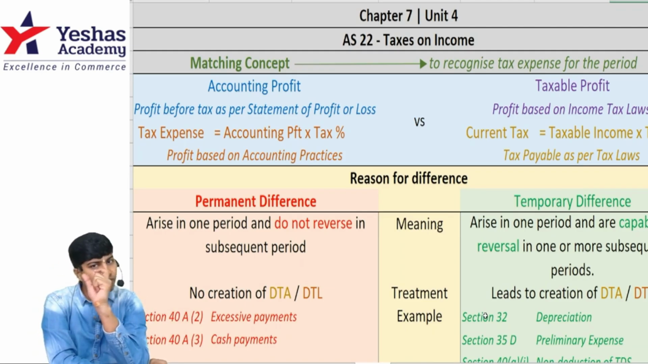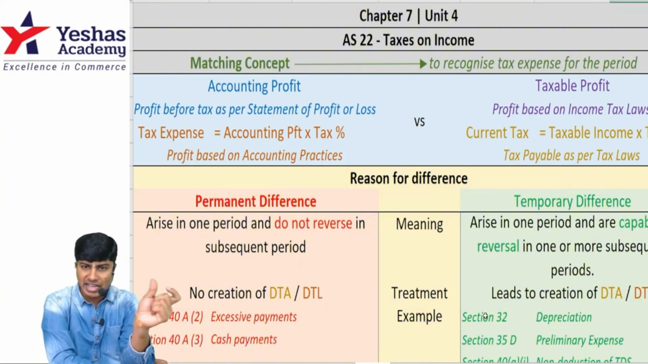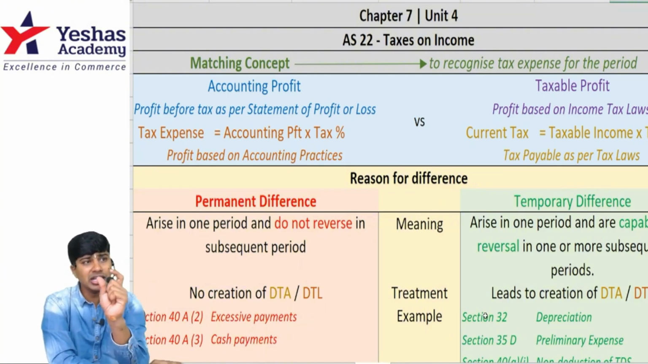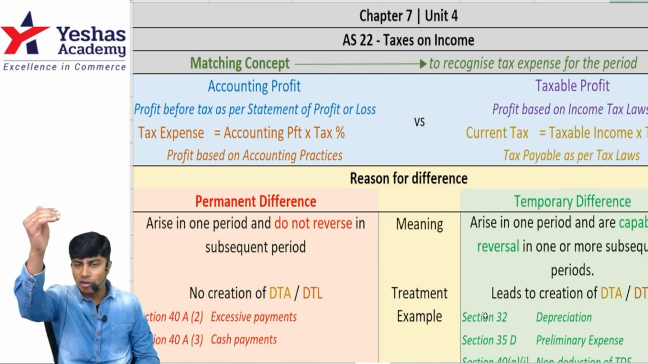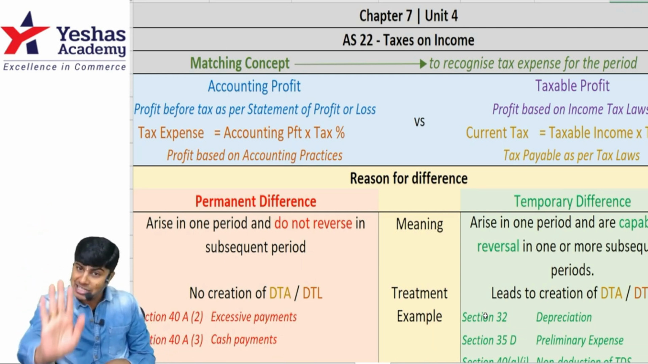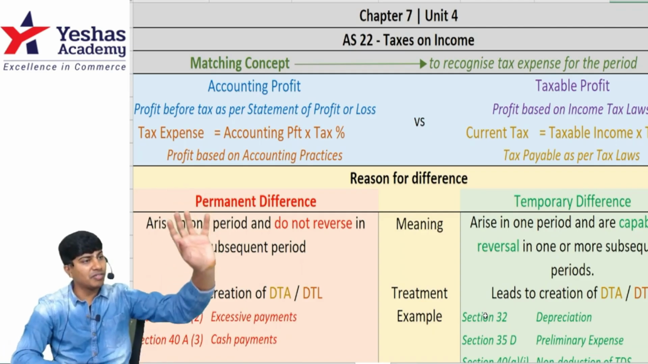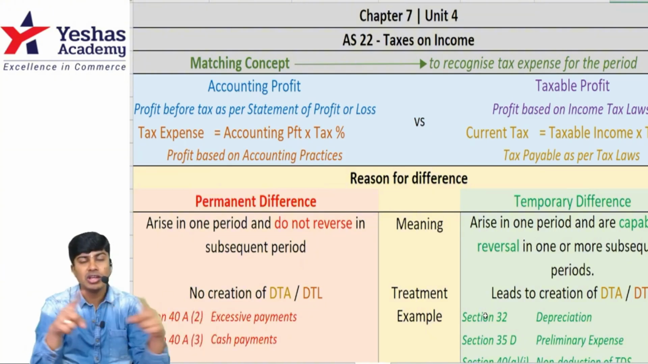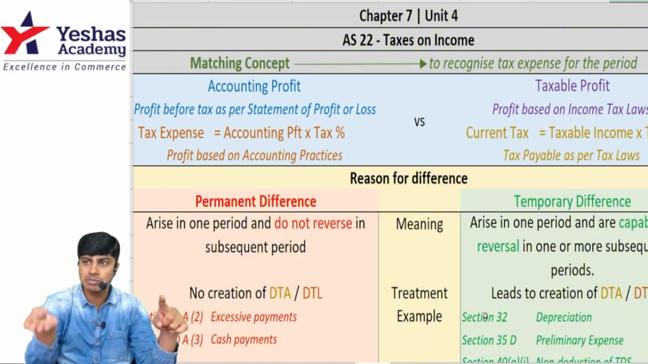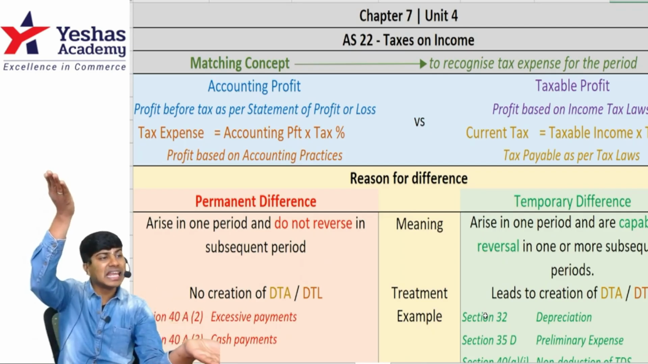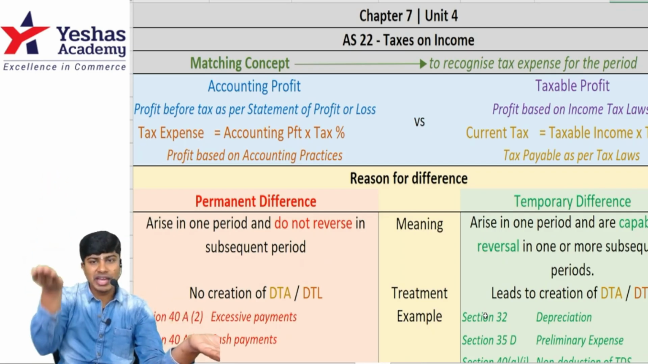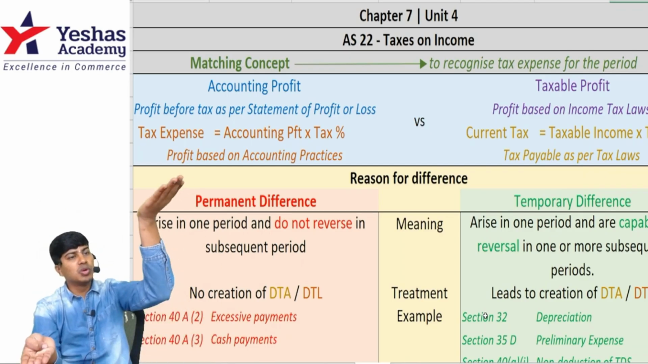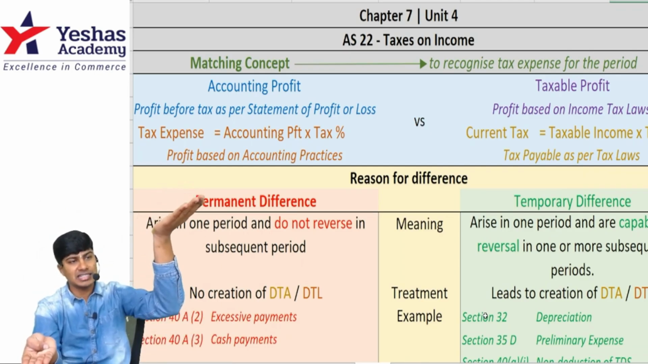However, if the difference between accounting profit and taxable profit is temporary in nature, meaning it will arise in 1 year and reverse in one of the future years, then what to do? Then we would have to book as expense the tax percentage on the accounting profit. On the taxable profit, whatever tax we compute is the payment. Expense and payment will not match. If the expense is more and payment is less, it is deferred tax liability. If the expense is less and payment is more, it is deferred tax asset.